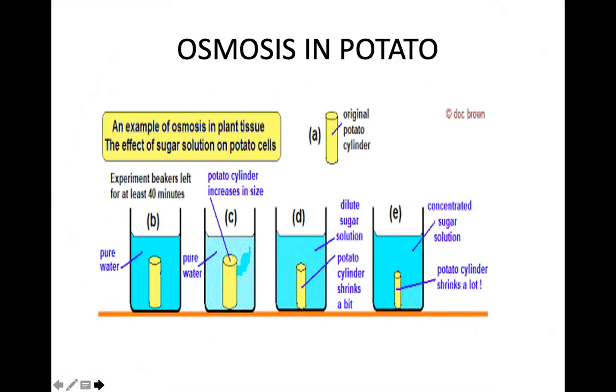Osmosis in potatoes. Now, let us take a potato and peel the skin from outside and make a small hole in it. This is the original potato cylinder that we have made. Now, let us take different beakers. In beaker 1, the potato is kept in pure water.